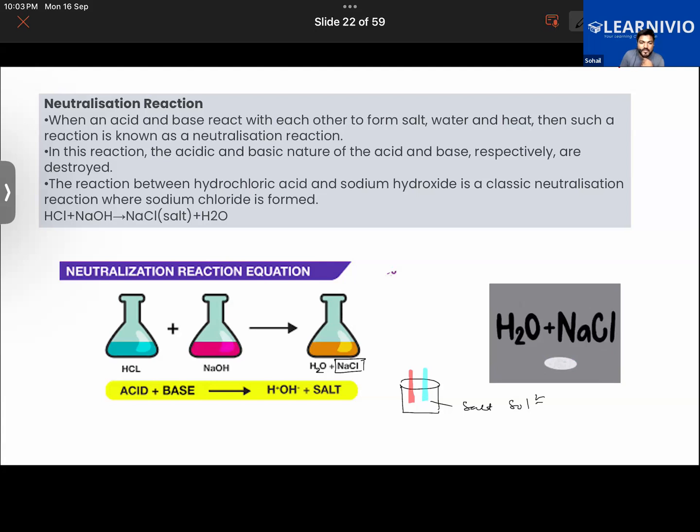Priyanka, are you asking about a reaction? Just an example of neutralization in our everyday life, where an acid will be reacting with a base. Sir, hydrochloric acid plus sodium hydroxide. Okay, do we get to see this in our everyday life? This is something which we'll be carrying out in a chemistry lab. I've asked for examples from our everyday life.